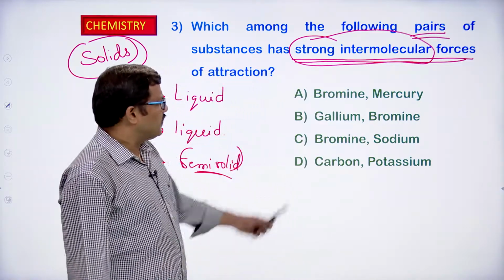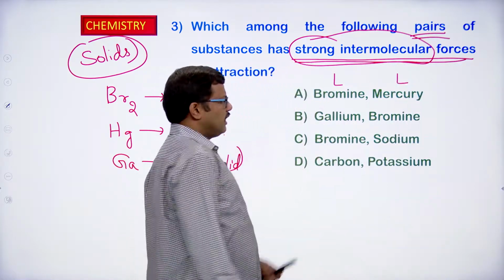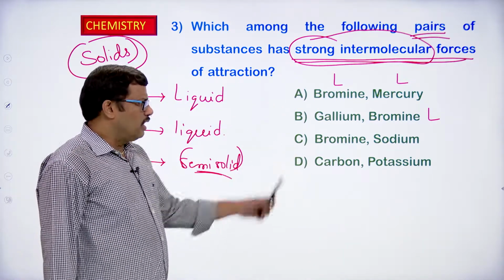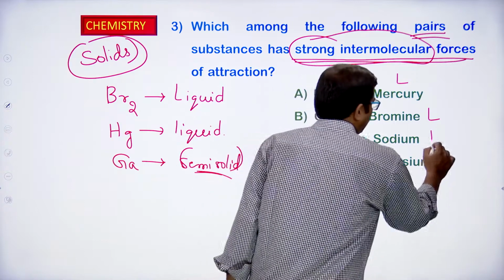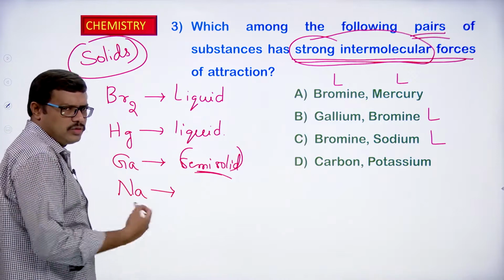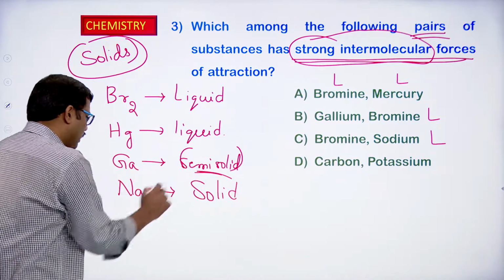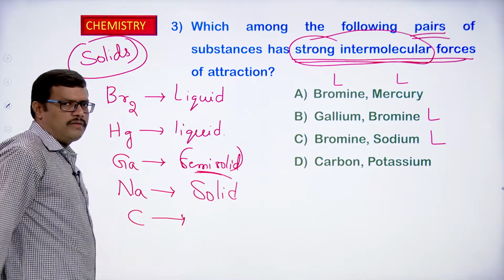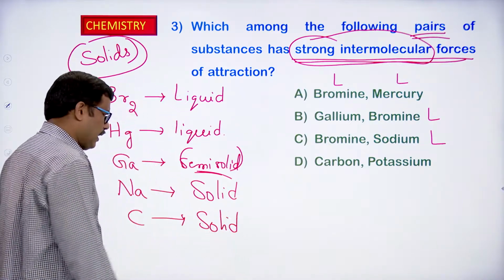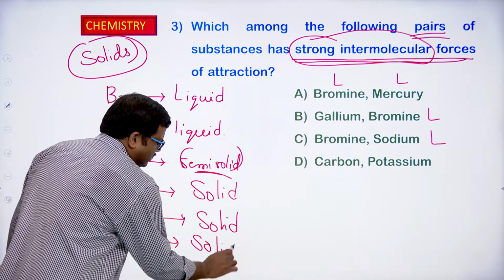First option, bromine is liquid, mercury is also liquid, so it is ruled out. In the second case, bromine is liquid, so the second option is also ruled out. In the third option, bromine is a liquid, but sodium is a metal, so generally it is a solid at room conditions. Carbon exists in the form of diamond and graphite, so carbon is solid. Similarly, potassium is also a metal, so in nature it exists as a solid.